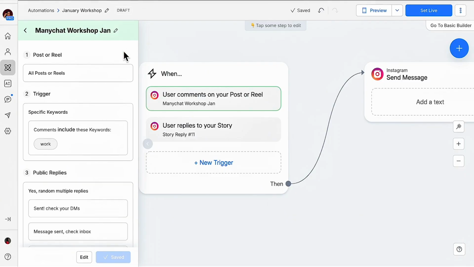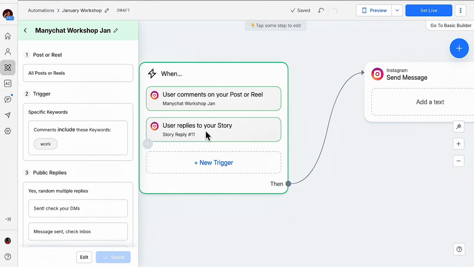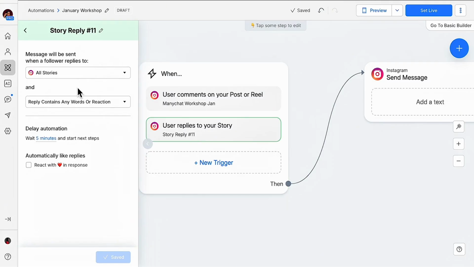All right, that is sorted. Then we go to stories. You can see the automatic setup here is reply contains any word. So if somebody says hello, this will fire, and you don't want that, right? So all stories. If you have a specific story, you can do that, but I like to leave it for all because I do every morning. Like every morning, I'm intentionally building my stories and getting people to engage and reply.